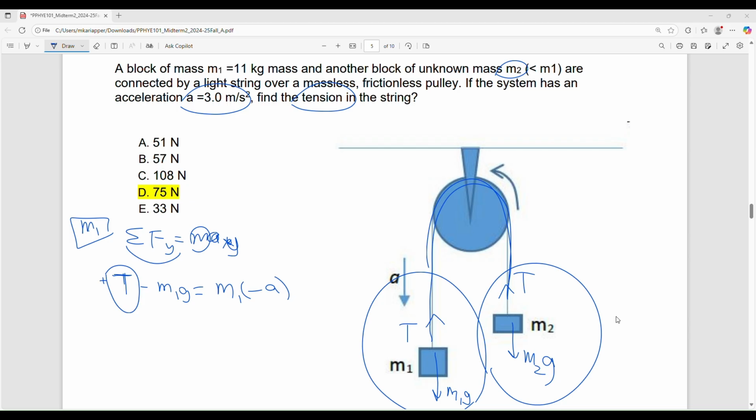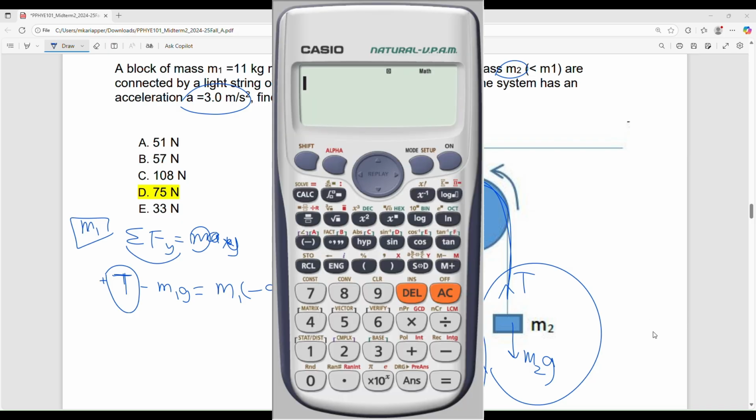It should give the answer. You don't have to do any algebra. Shift, calc. Okay, let me do this, then I'll go back again. That's the answer, but let me do it again. T is unknown, so I'll call it X.